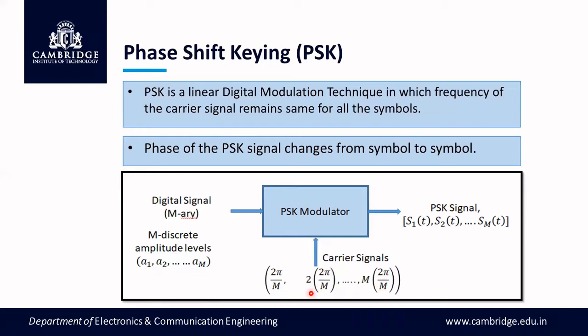As an example, if the input source is binary, then the total phase shift of 360 degrees divided by 2 binary symbols gives 180. That means the 2 phase values chosen to represent both the symbols must have a difference of 180 degrees. If the first symbol is represented by phase 0, then the second symbol must be represented by phase 180 degrees. So likewise, phase values are chosen keeping frequency and amplitude constant, and we accordingly denote the PSK signals.